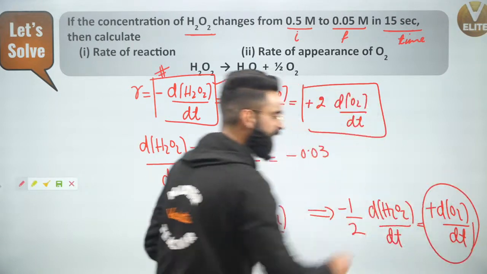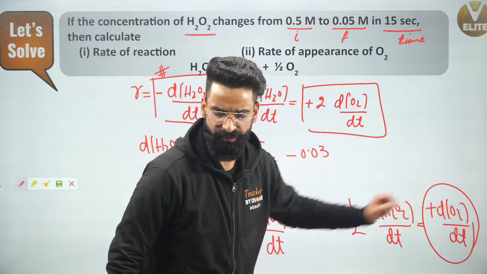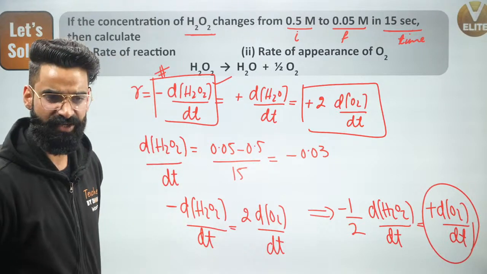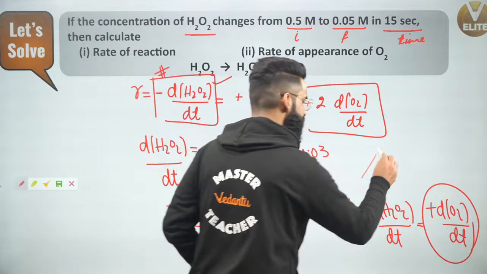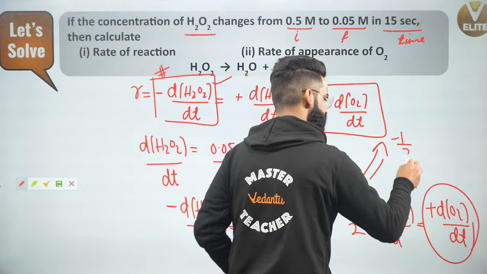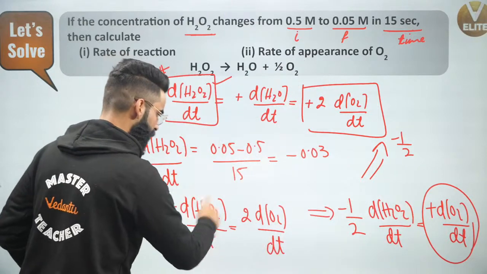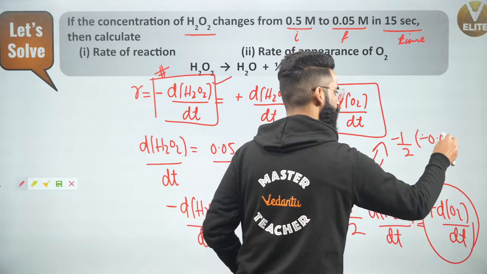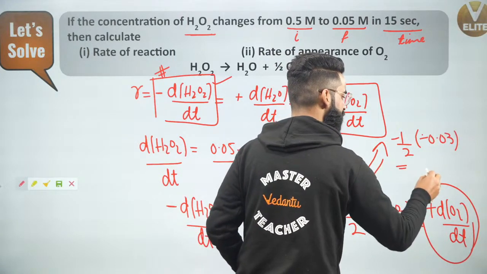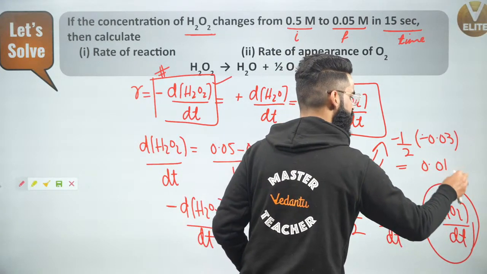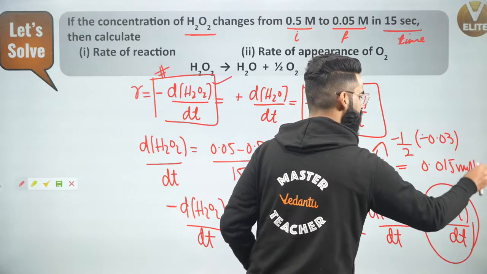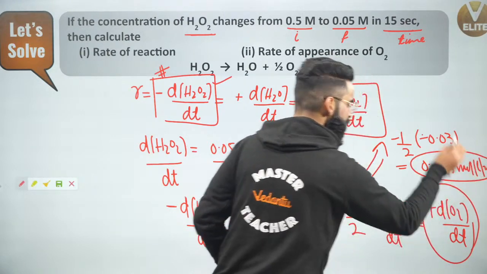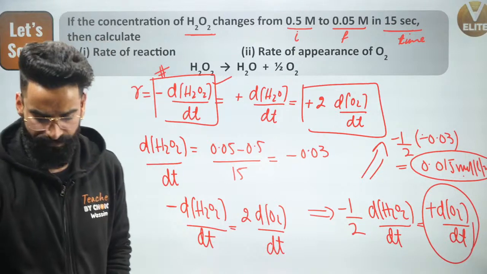This plus d of O2 divided by dt, do I call this the rate of appearance of O2? Absolutely, we call this the rate of appearance of O2. So it's going to be simply equal to minus 1 divided by 2 d of H2O2 upon dt, which we know is minus 0.03. So you get the value as 0.015 moles per liter per second. This will be the rate of appearance of O2.